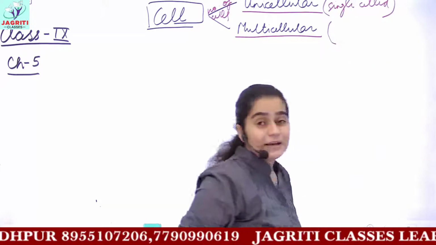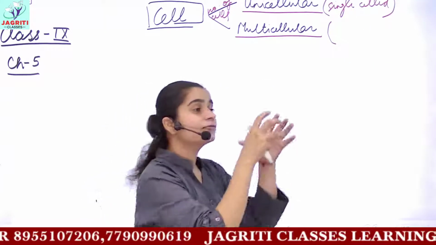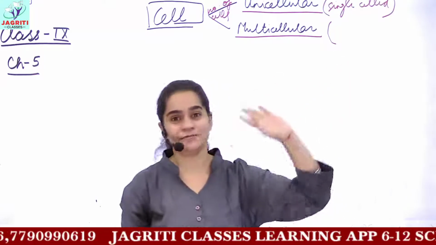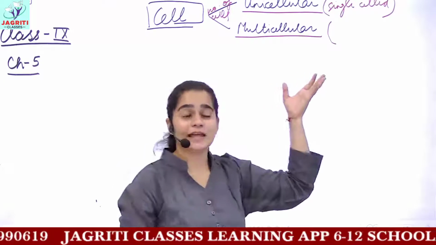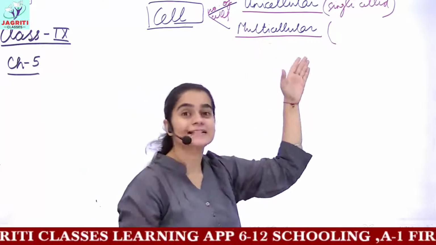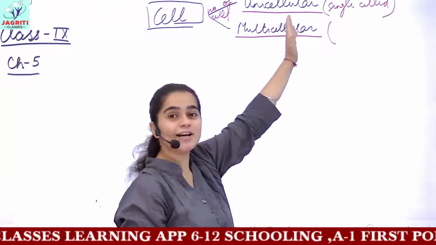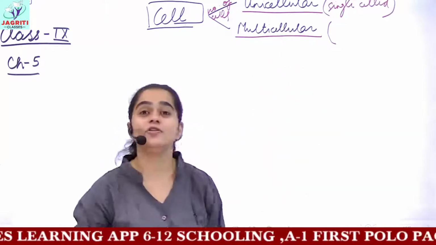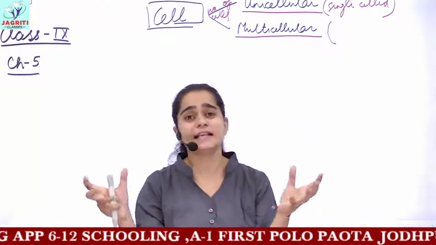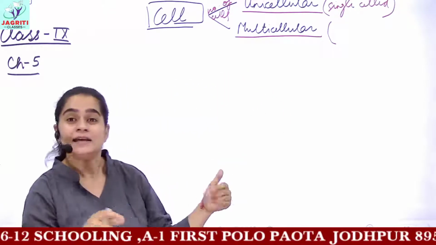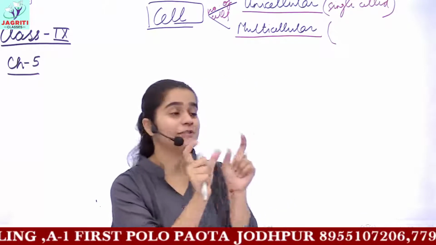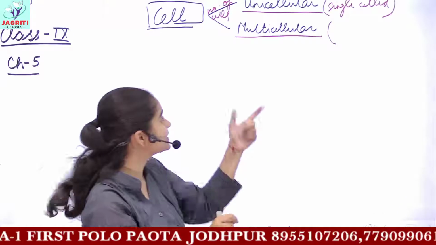Whereas in a multicellular organism, you have a group of specific cells which are determined to perform a specific function. That means multicellular organisms are quite complex as compared to unicellular organisms. And in multicellular organisms, because we have millions of cells, and I already told you the hierarchy, that is cells combine or group together, then a group which performs a specific function is referred to as tissue.